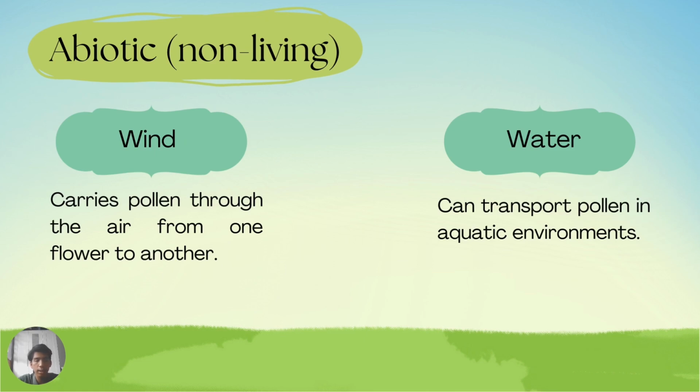For water, it can transport pollen in aquatic environments. This technique is essential for plants like submerged tape grass and Vallisneria that cannot reproduce by wind or insects, only on water.